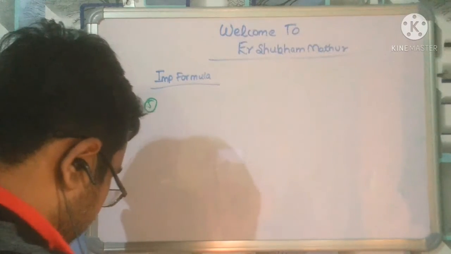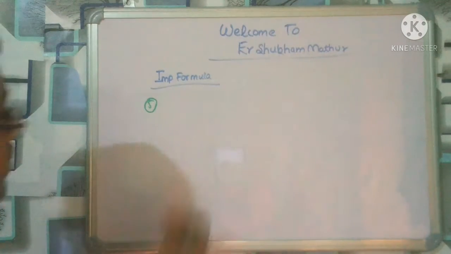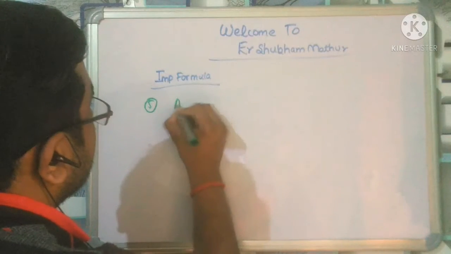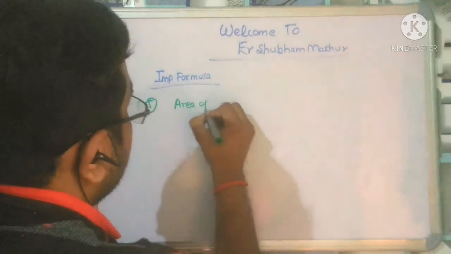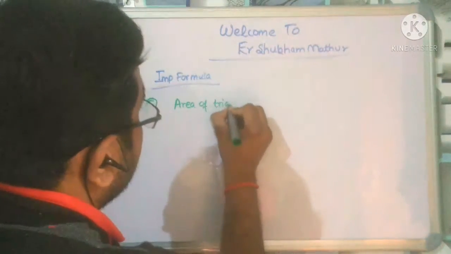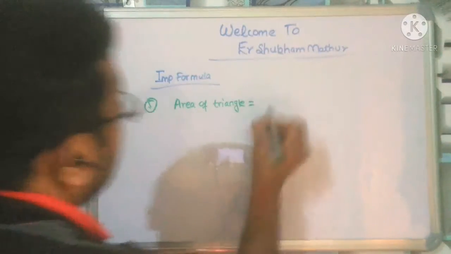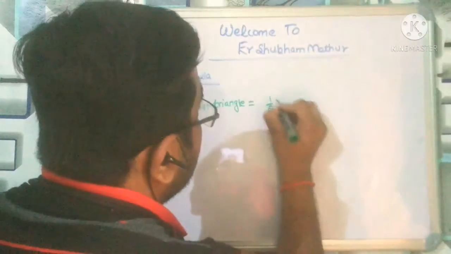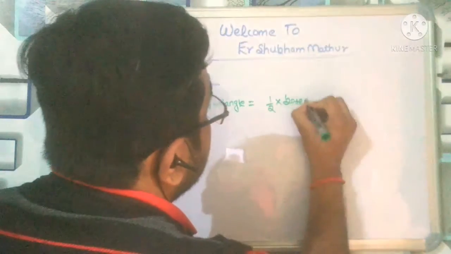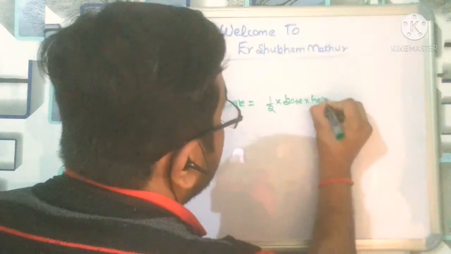Now write the fifth one, that is the area of a triangle. That we know, 1 by 2 into base into height.